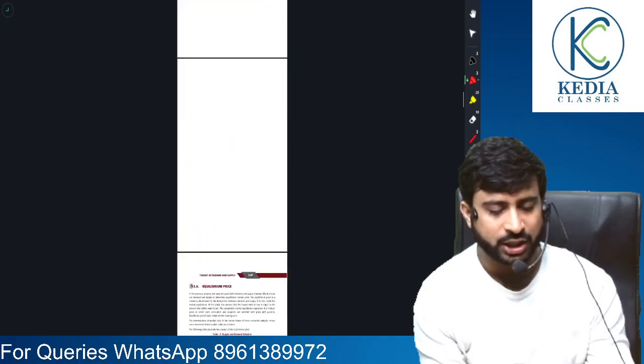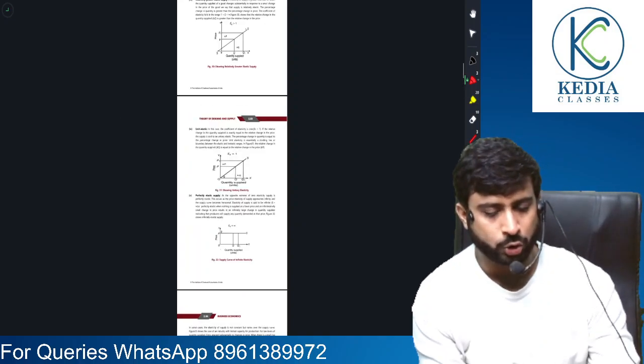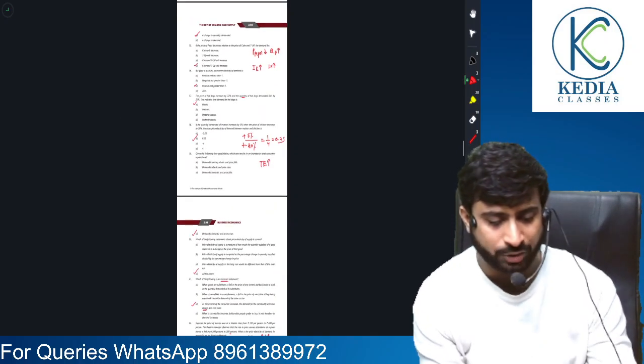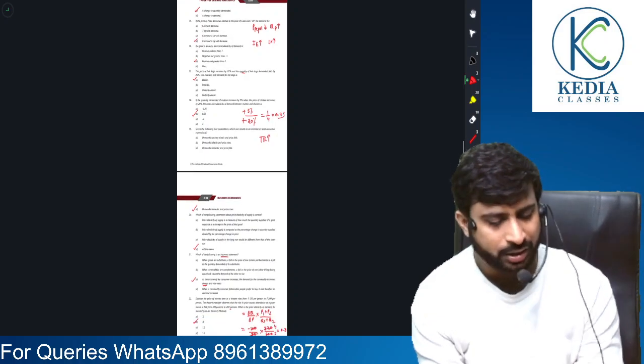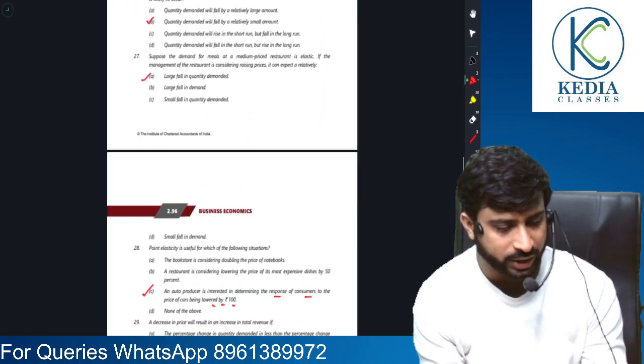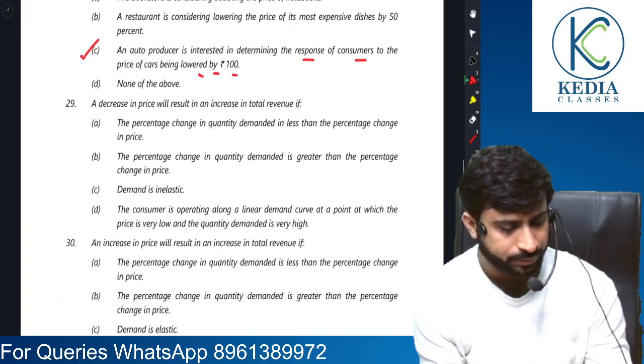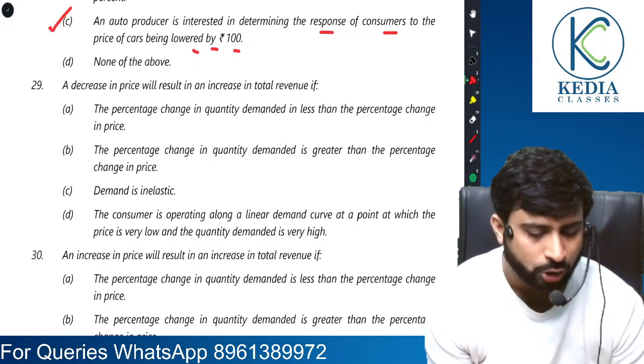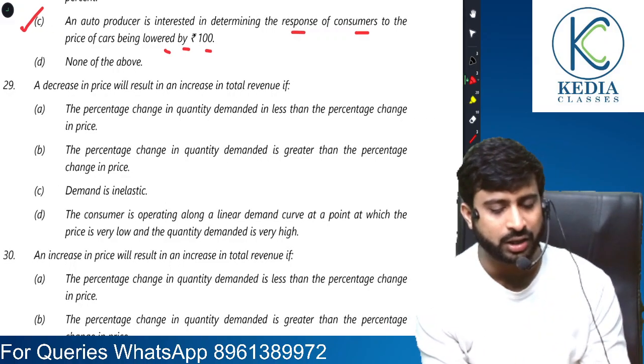And in fact, it was written in the material. So you can go to that class wherein we have discussed this, right? So it is logical to use point elasticity in such a scenario. A decrease in price will result in an increase in total revenue.